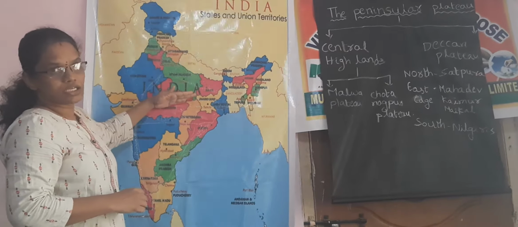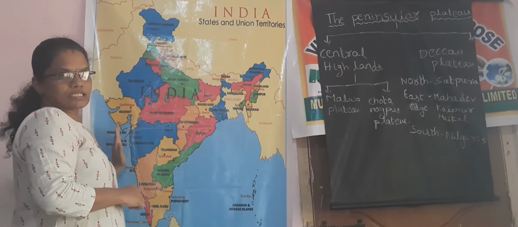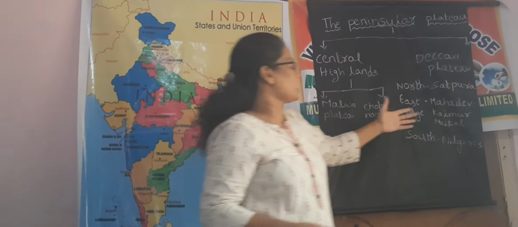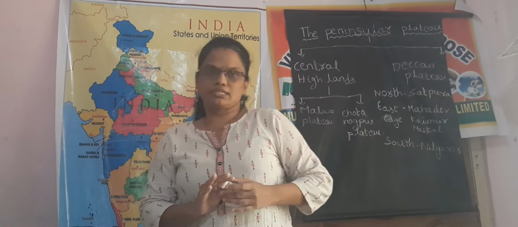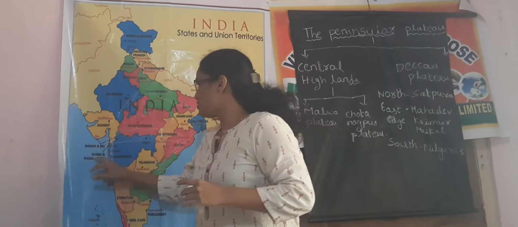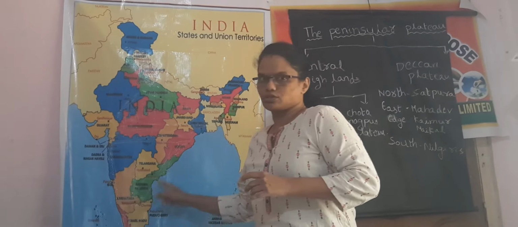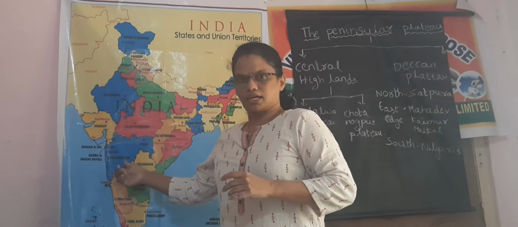In between these boundaries, the triangular landmass is called the Deccan Plateau.